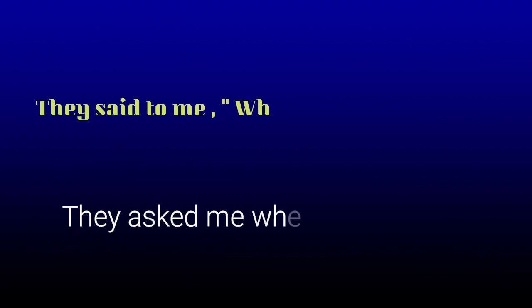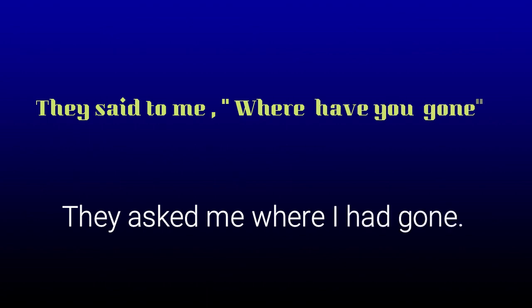They said to me, where have you gone? Please understand, they said to me is a reporting clause containing said as a reporting verb in past tense. And see, the actual words of the speaker begin with a WH question word, right? Where have you gone? Which tense is this? It's actually present perfect. So present perfect changes into past perfect.